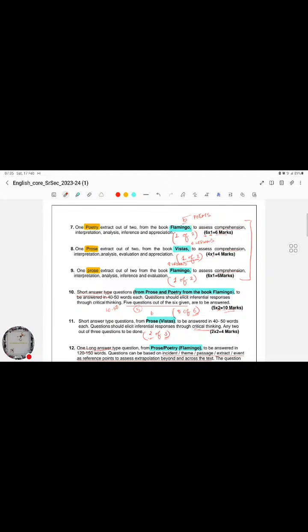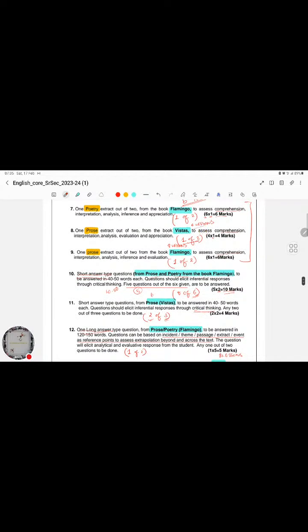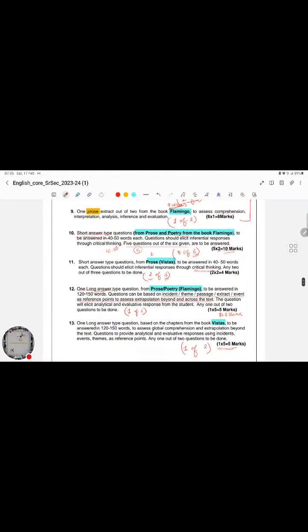All we'll have to do is read 5 poems, 8 prose lessons, and 6 for the long reader part. And then we have two types of questions, short answer type questions, in which the first one is going to be from Flamingo, and we'll have a choice of 5 out of 6, which means that we'll have 6 questions from a total of 5 poems and 8 prose parts.